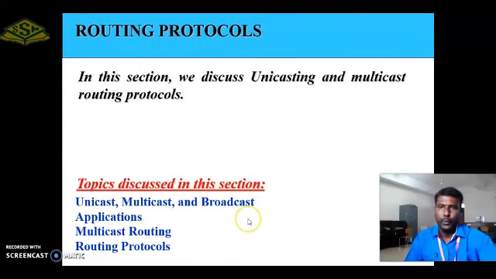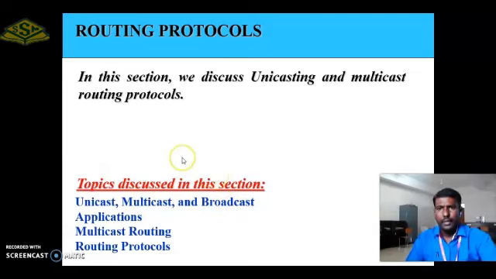Next, routing protocols. What is meant by routing? Routing is a set of protocols used to find the path between source and destination. So routing protocol is classified into three types. The first one is unicast routing, the second one is multicast routing, and the third one is broadcast routing.